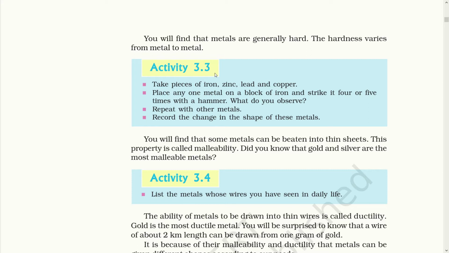Let's study activity 3.3. Here again the same samples are hammered constantly. What do you observe? You will observe that the metals change shape and can be beaten into thin sheets. This property is called malleability. Malleability refers to the property of metals by which they can be beaten into thin sheets. One such example is silver, beaten to make silver foil used for decorating sweets.